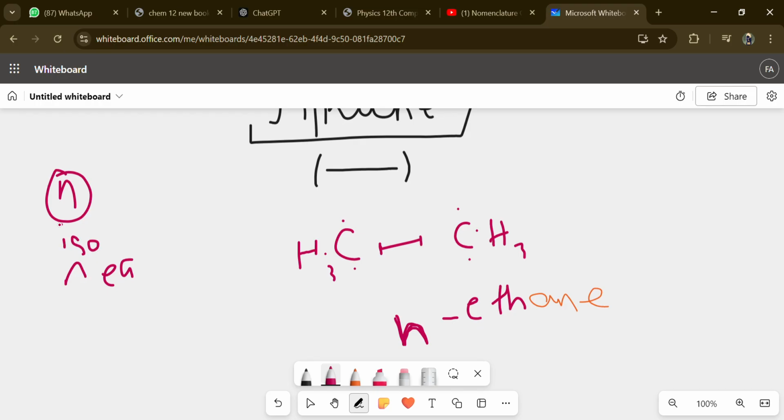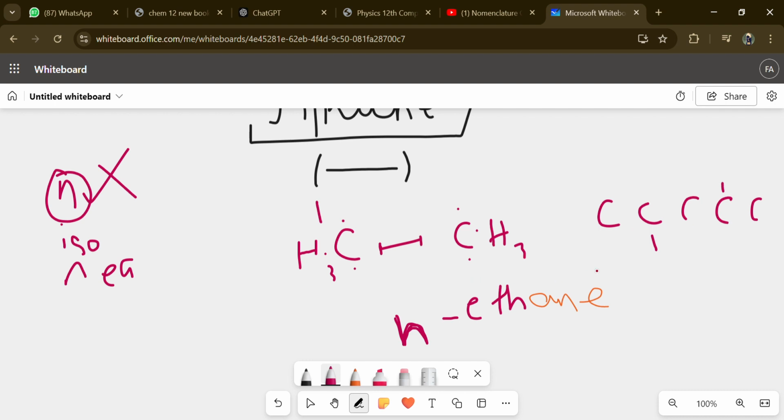Okay, then comes iso. Iso means whenever there is one branch in the whole parent chain, this is known as the iso system. Or if there is a situation where there is carbon, carbon, carbon, carbon, and carbon, and there is a branch here, this would be considered as iso. One, two, three, four, five: isopentane. Why? Because we have a situation where there isn't the formation of a single chain. So this won't be the n chain, but this would be the iso chain.